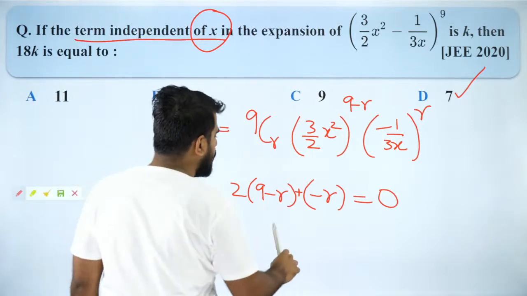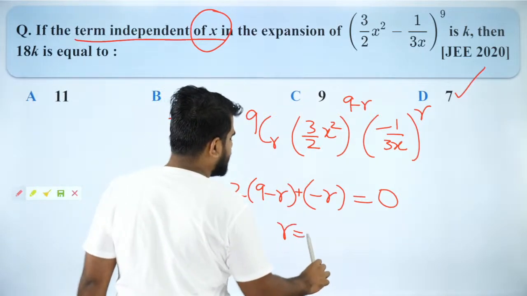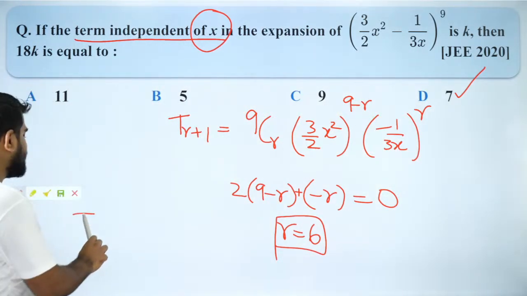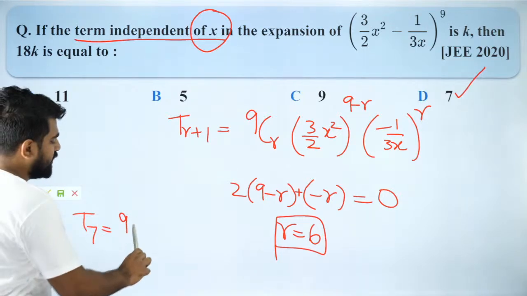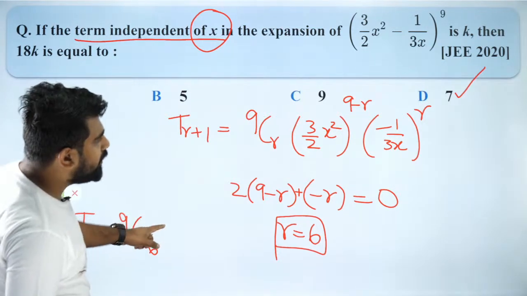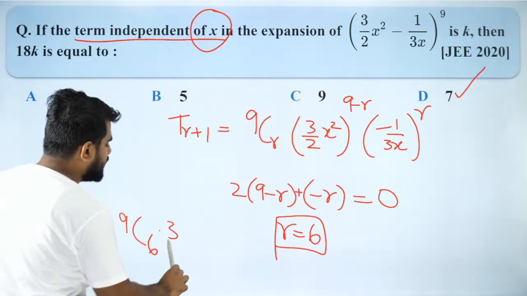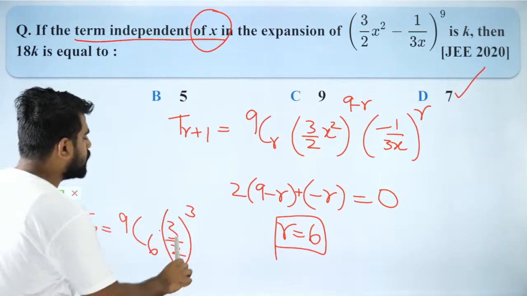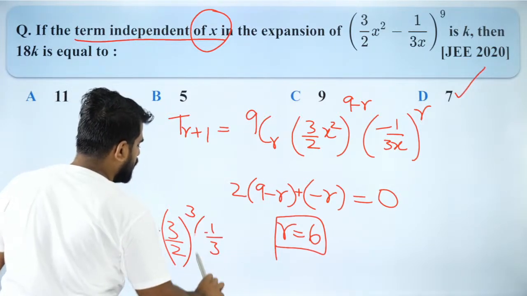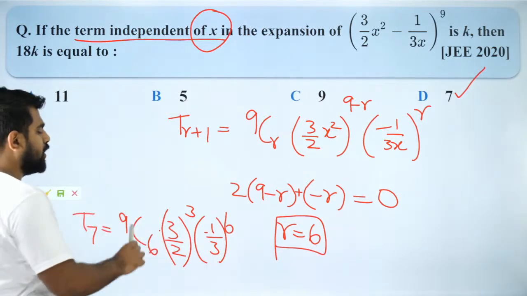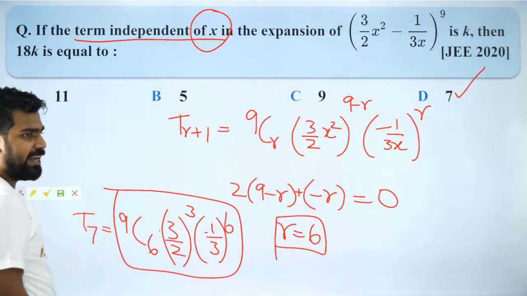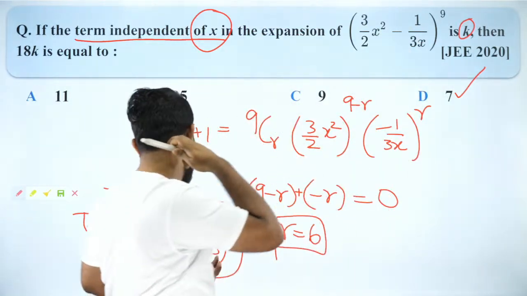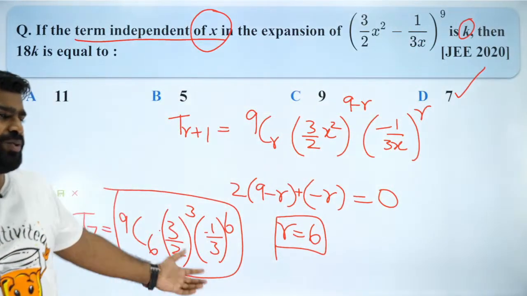So when I solve it, what will I get? I'll get r is equal to 6, isn't it? If r is equal to 6, it is going to be the seventh term, which is 9C6 into (3/2) to the power 3, and then I'll have (minus 1/3) to the power 6. So just solve it and get the answer. This is going to be your 18k. This is going to be your k. So you want to find out 18k, so you guys can figure it out.